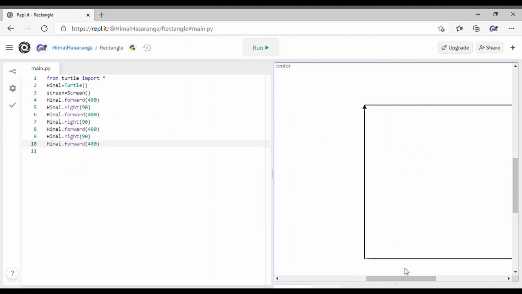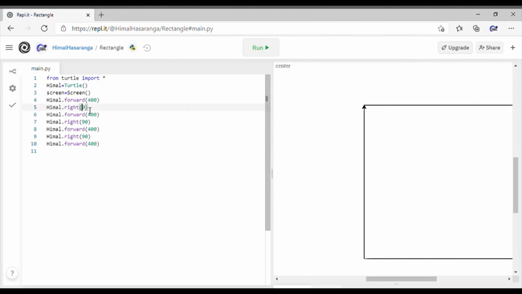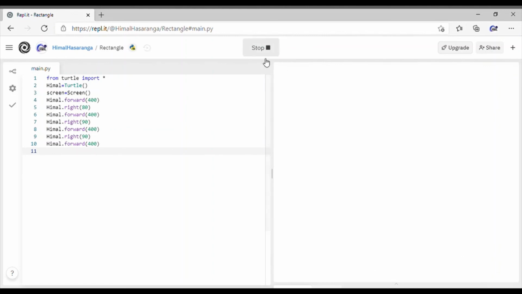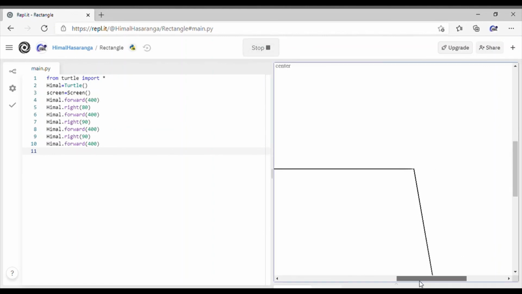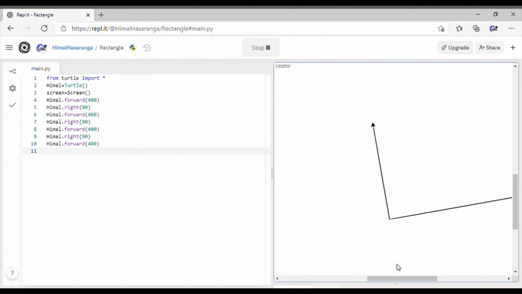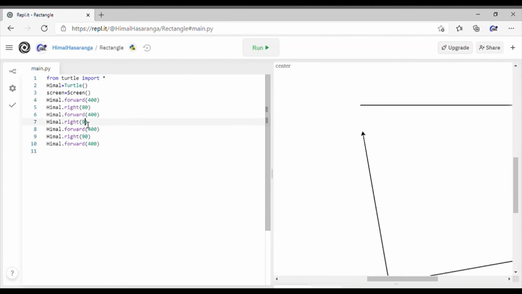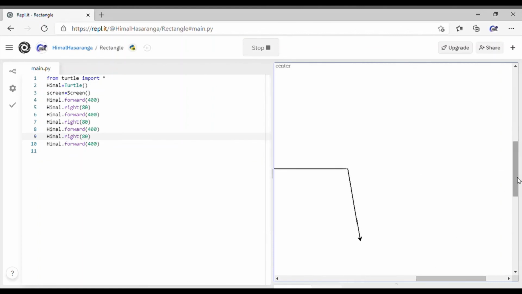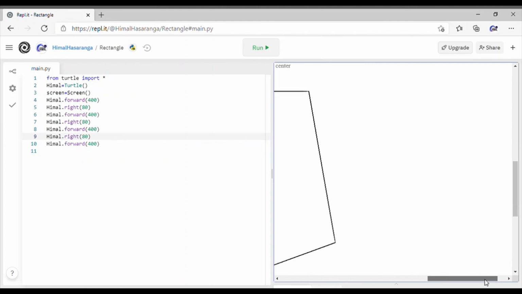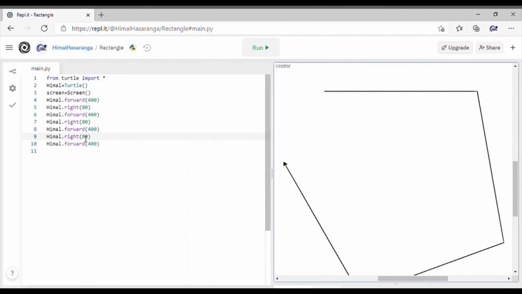So you could just make this turn to, how about 80 degrees? Let's just switch things up. It goes in an angle, but it doesn't finish because of that 80 degrees. So basically this includes mathematical calculations, eh? Just basic mathematical calculations all over. So this is it. That's the thing we made.